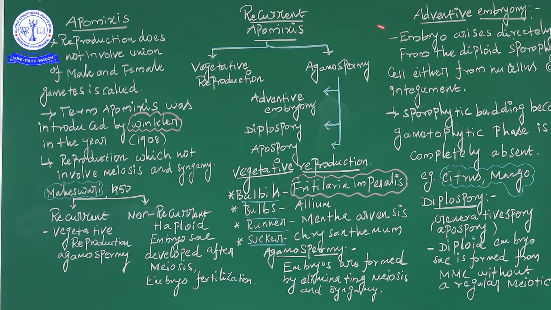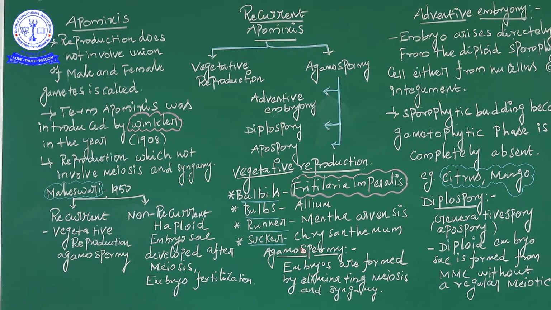And then the recurrent apomixis has a differentiation into vegetative reproduction and agamospermy. Agamospermy is differentiated into three characters: adventitious embryony, diplospory, and apospory. These are very important differentiated characters. And then vegetative reproduction: the plant is propagated by any part other than seed. That is called the method.